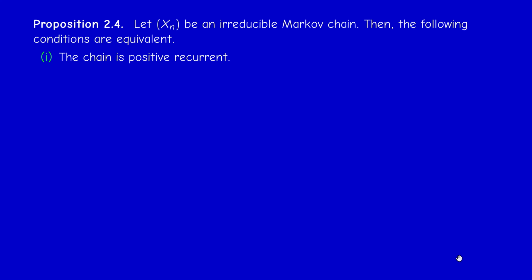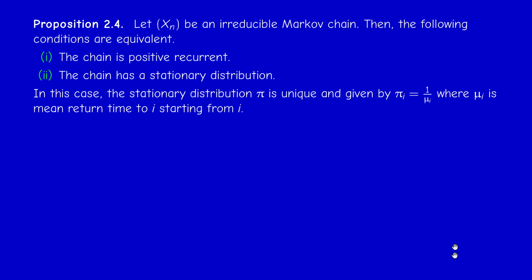Okay, now I will end with 2 results without proof. This is just the kind of analog to the Ergodic theorem in the case of an infinite state space. So this is proposition 2.4. There is an equivalence between saying that the chain is positive recurrent and the fact that the chain has a stationary distribution. And in this case, the mean time of first return is given by the inverse of this limiting distribution. So same thing, actually. But note that the recurrence is not enough. We need positive recurrence.